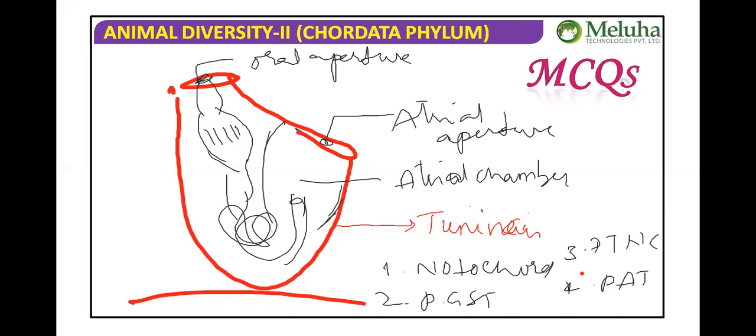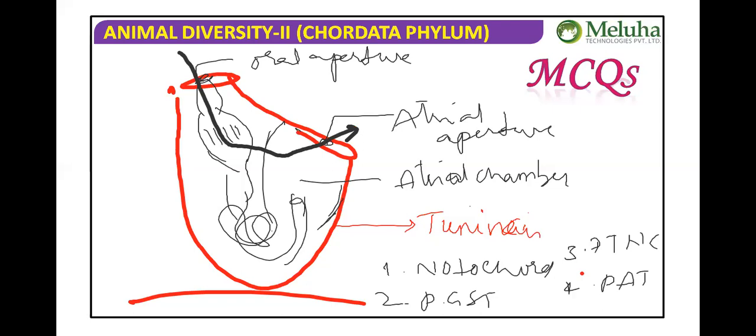What we said: some are sessile. Ascidian is sessile, and some are free living, like Salpa and Doliolum. Then locomotion, and nutrition, the food collection, is by suspension mode of filter feeding. For that, I am showing a mark here.